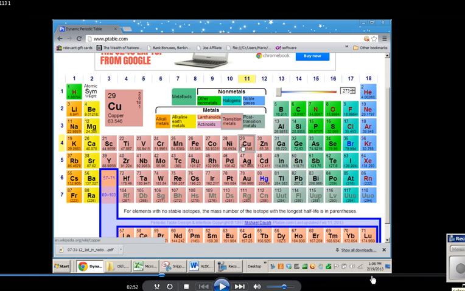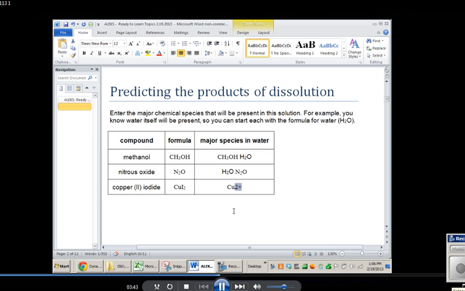And our formula actually says that it's copper 2. So we could put a 2 plus charge after the copper, and that's going to be the ion that dissolves into water or dissociates into water. And you're also going to have I minus ions that come from the copper 2 iodide ionic compound. So those are the two species that form. You're also going to have water because water is present as the solvent.